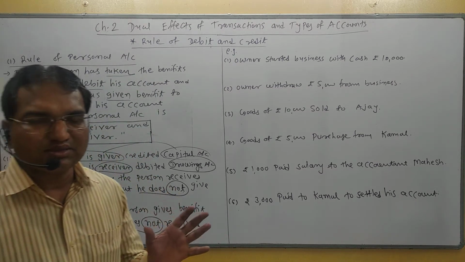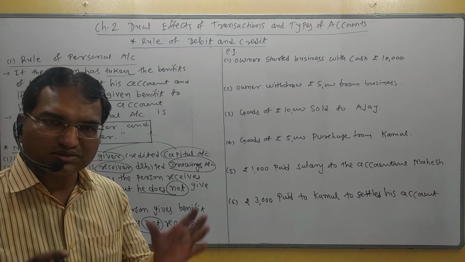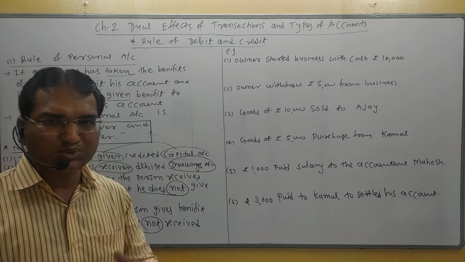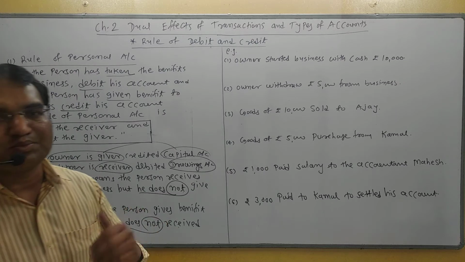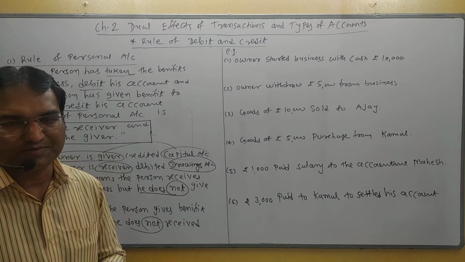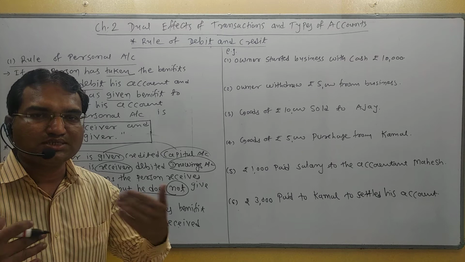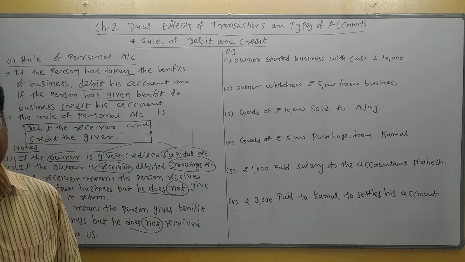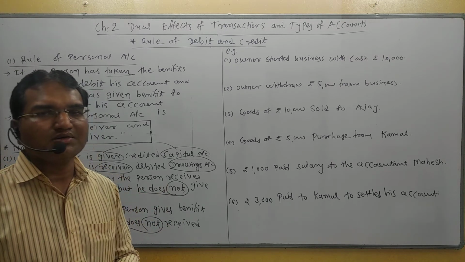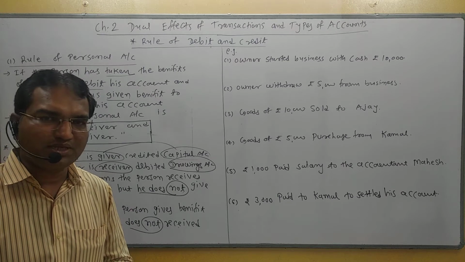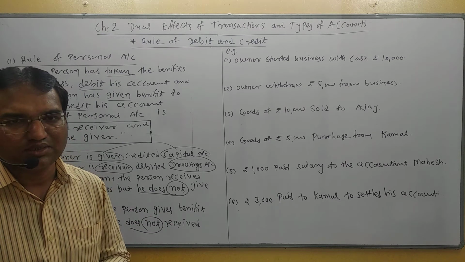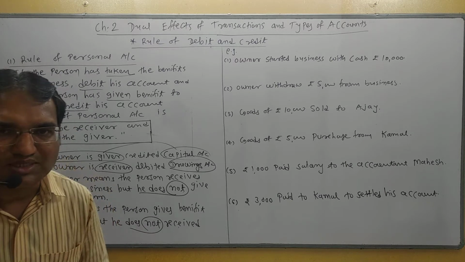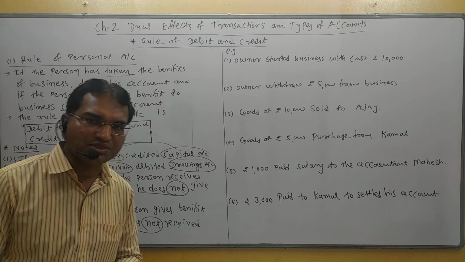If the supplier provided goods to us, meaning we purchase goods on credit, here the supplier gives the benefit, but he does not receive anything from us in return at present. However, in future we will pay money to the supplier, but immediately he does not receive anything from us. So in this transaction he is giver.